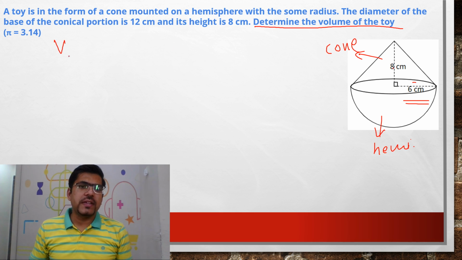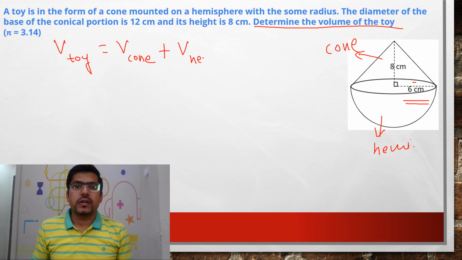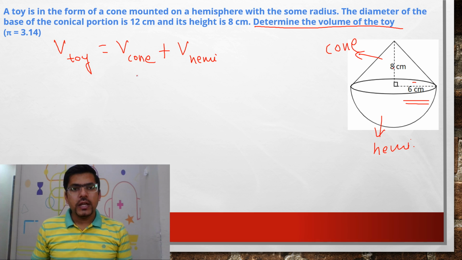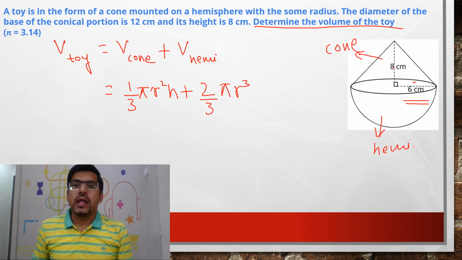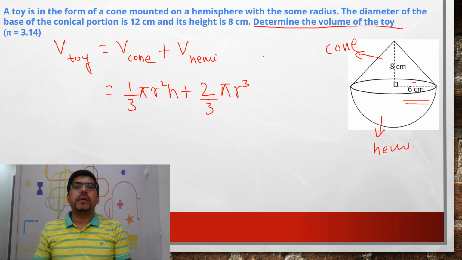So the volume would be very simple. Volume of toy is equal to volume of cone plus volume of hemisphere, isn't it? Do you all agree that it will be this simple? Now I have to just write down the formula. For the cone it would be 1 by 3 pi r square h, plus for the hemisphere it would be 2 by 3 pi r cube. Now I will tell you how you would be getting marks.